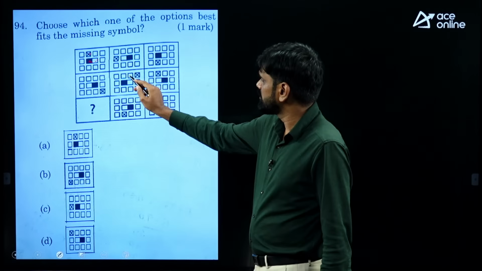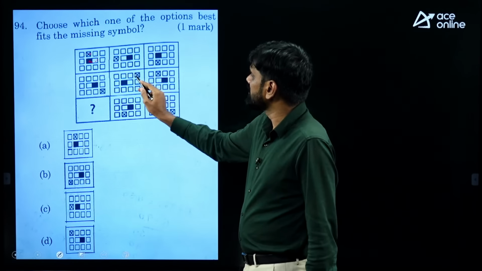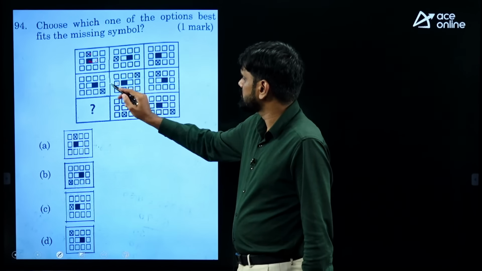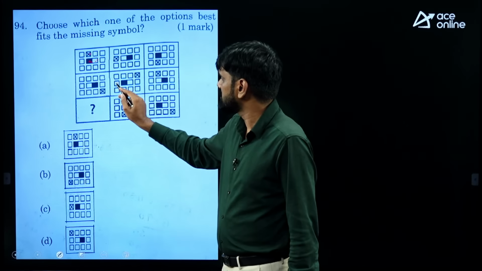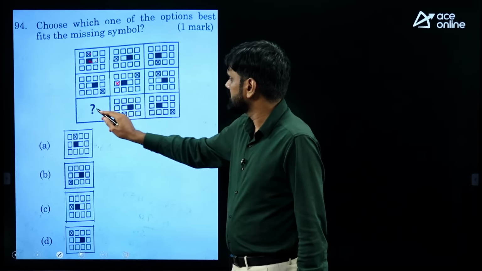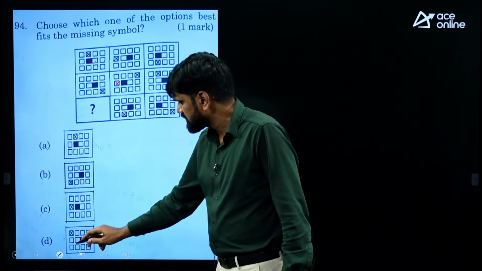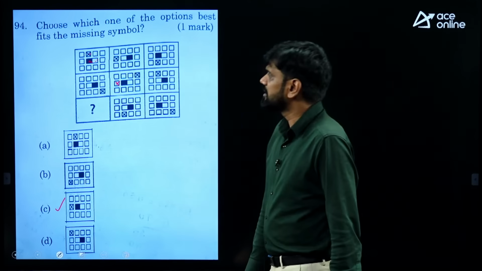Again if it moves by 2 more places, it will come there. Again what will happen? It has to move by 2 more places. So this has to come here. So cross will come here in the next diagram. So in that diagram, where are you getting cross in that place? That is happening only in option C.